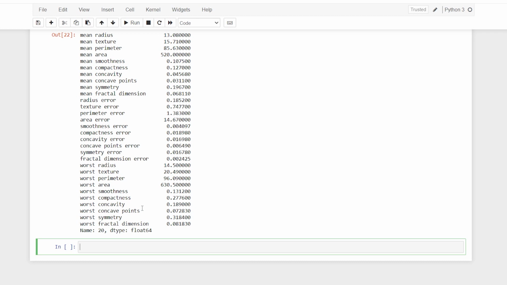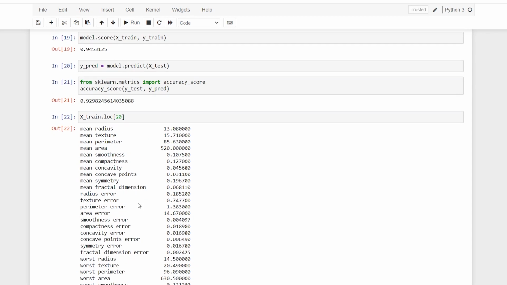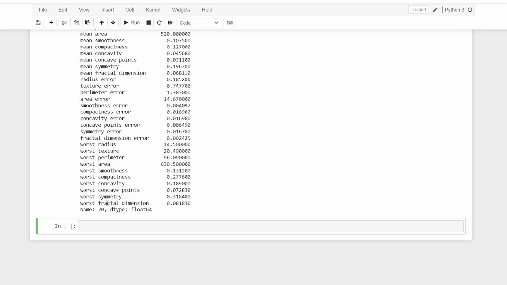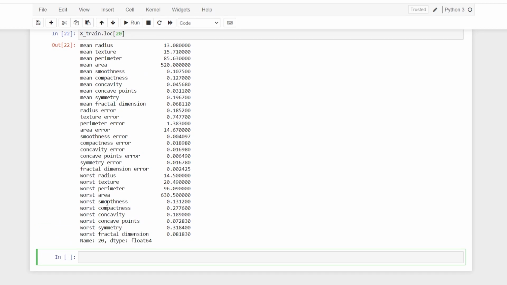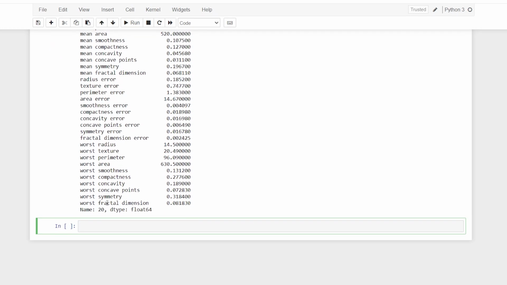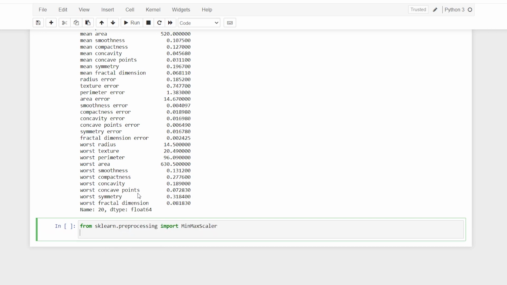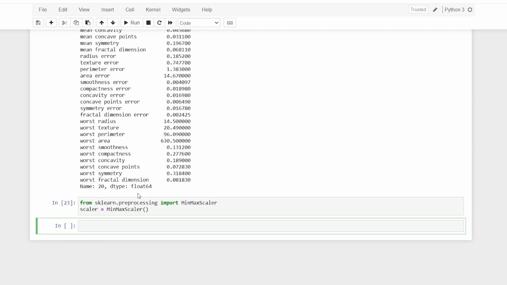Because the model always differentiates with respect to value, and such large variations are actually going to hamper its accuracy. See, 94% is not a bad accuracy, but let's say you're dealing with another kind of data, at that point of time it is going to be a very difficult process. So the way we do it, I'll say from sklearn.preprocessing, I'm going to import MinMaxScaler. That is the name which is actually used, and here I'll say scaler, which is the name of the variable I'm making, and here I'll say MinMaxScaler. All right, and we have it.